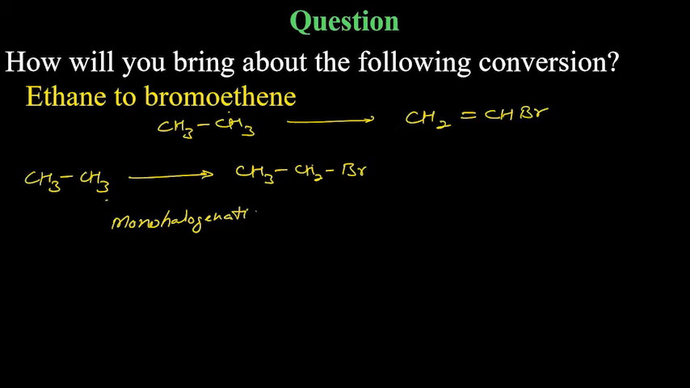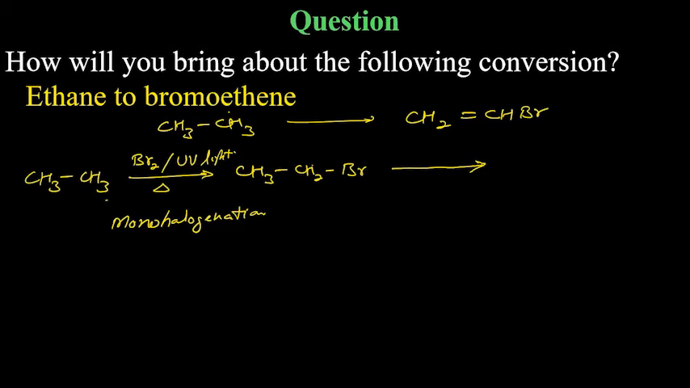Monohalogenation is done by the halide with UV light or heat. That's how you will get it done by bromine. Okay, not HBr. After that, you have to convert it to alkene. Alkene. Okay. So how do you convert that to alkene?